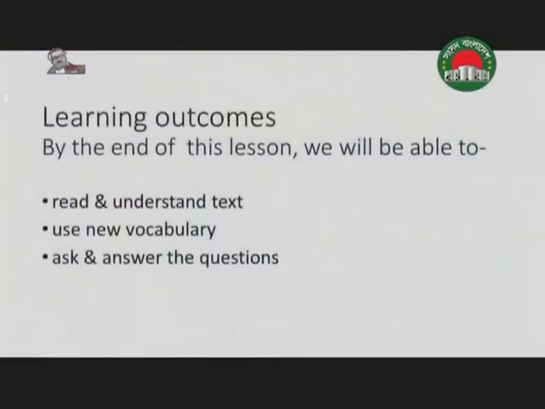By the end of this lesson, that means when we complete this lesson, we will be able to read and understand text, use new vocabulary, and ask and answer questions. These are our targets for today's lesson.